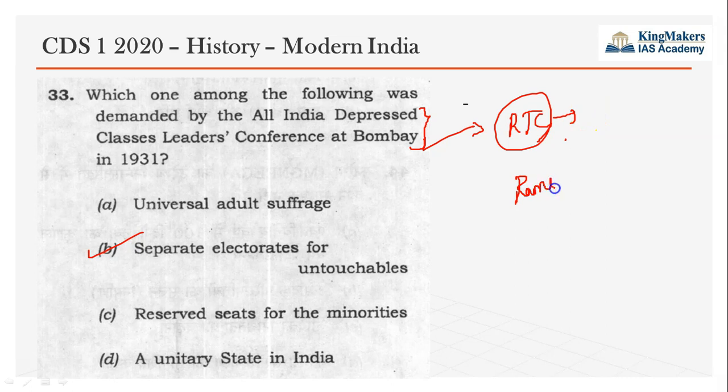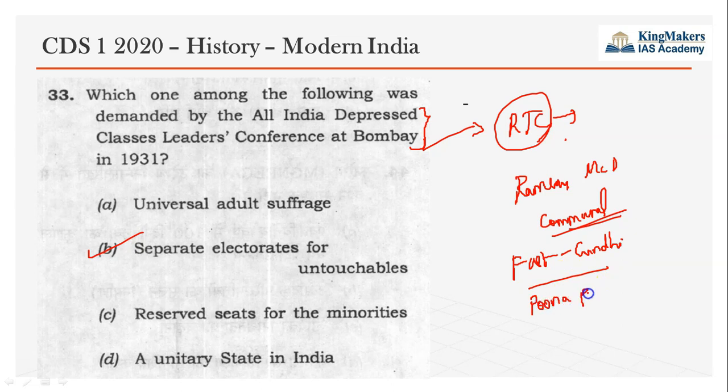Based on this only, Ramsay MacDonald, the British Prime Minister, announced the communal electorate, and he provided the separate electorate for the depressed classes, and hence that led to the fast unto death by Gandhiji. Due to this fast, Ambedkar came for a compromise, and he accepted and signed the Pune Pact.